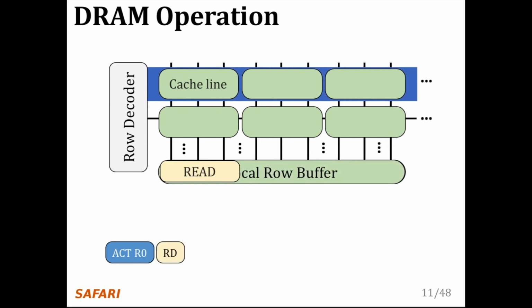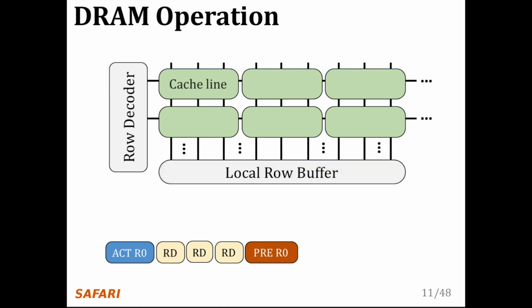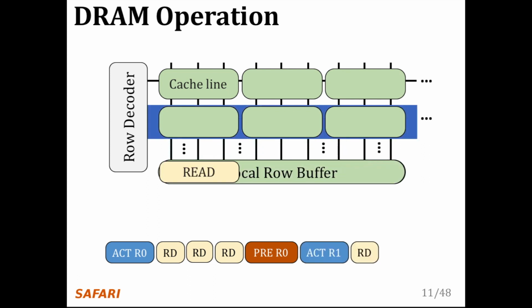At this point, we can read our data at the granularity of the cache lines within the activated or opened row. When we want to access data on another row, we must first pre-charge the currently opened row, which prepares the row buffer for copying data from another row. We can now activate the second row before reading data from it.